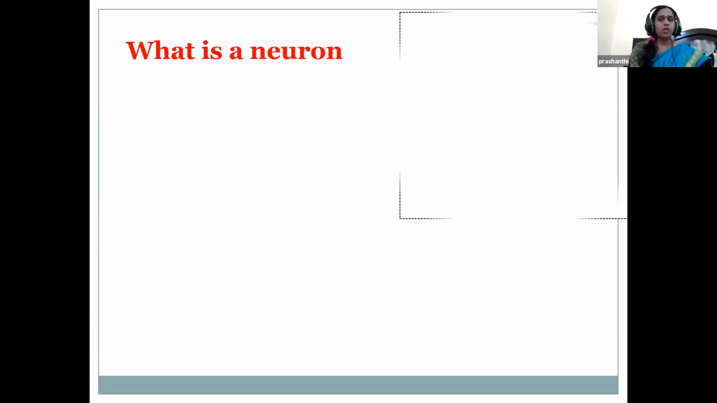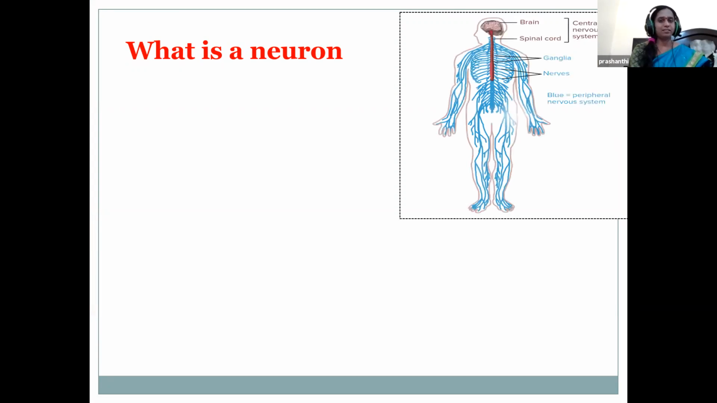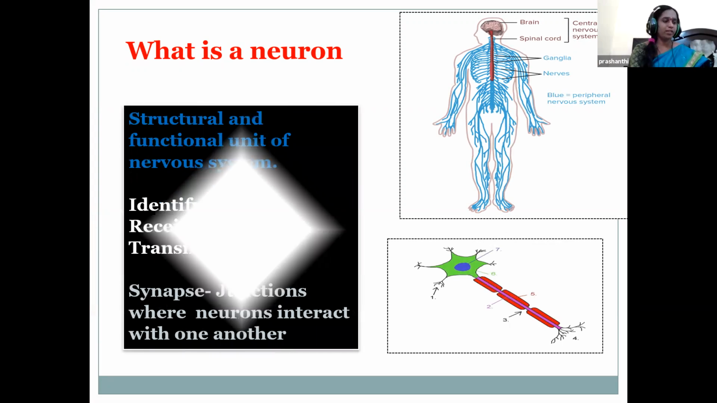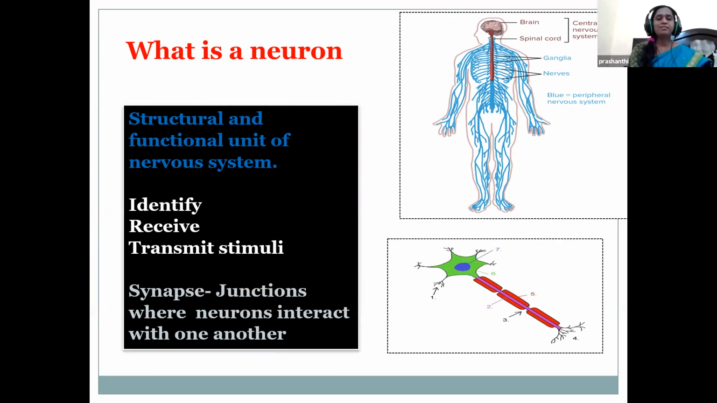Neurons, also known as nerve cells, are the structural and functional units of the nervous system. These are the information messengers. They identify, receive, and transmit information to other nerve cells, muscles, and glands. A synapse is a structure that permits a neuron to pass an electrical or chemical signal to another neuron or to the target effector.